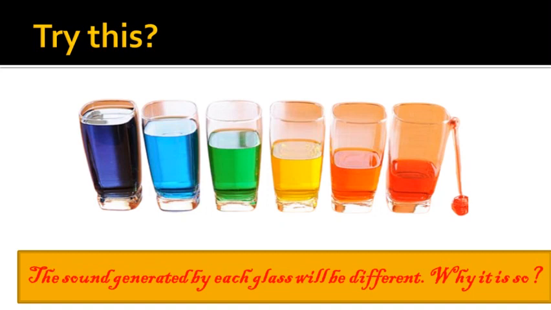Why is it so? When a glass is struck with any object, waves are set up in the air column above the water level in the glass, and the frequency of the generated wave depends on the height of the air column inside the glass. Since the water level in each glass is different, the height of the air column in each glass will also be different, and therefore the frequency of sound generated by each glass will also be different. So students, this was all about this video.